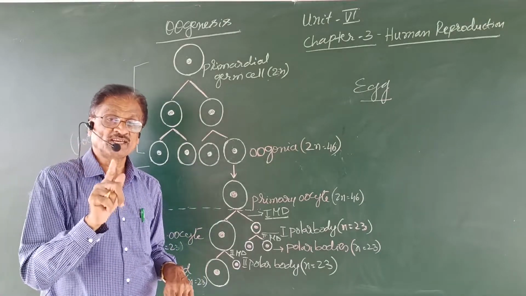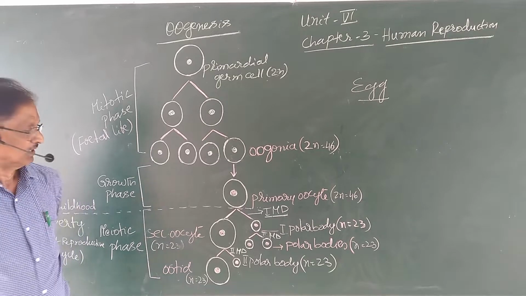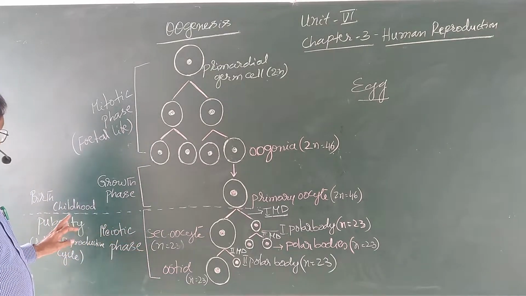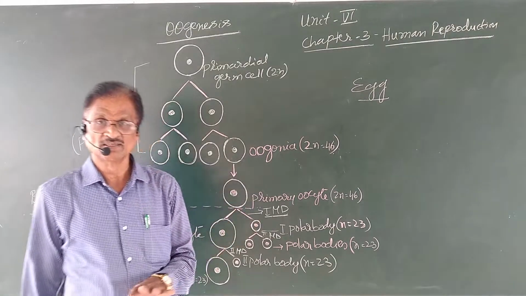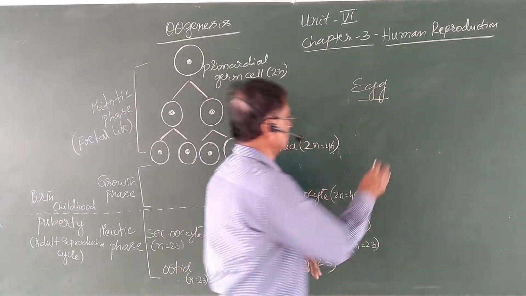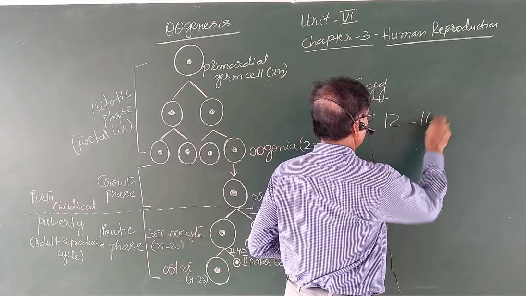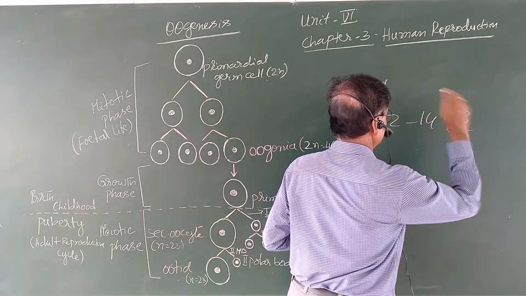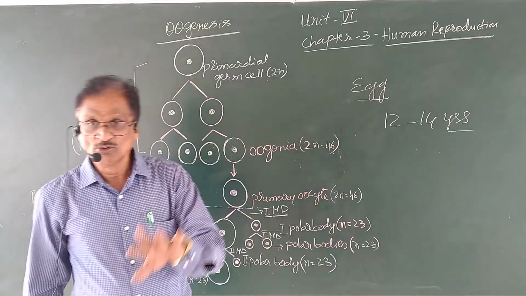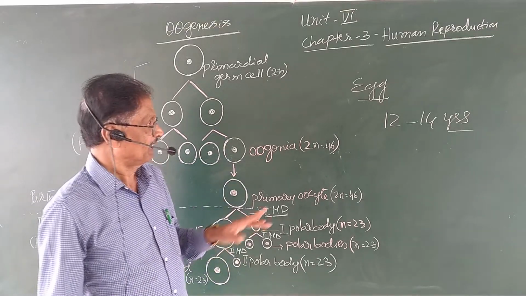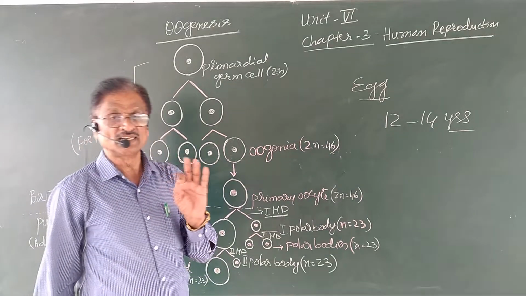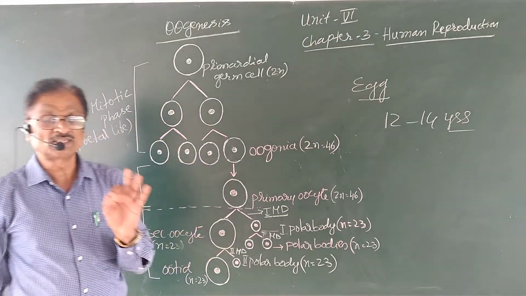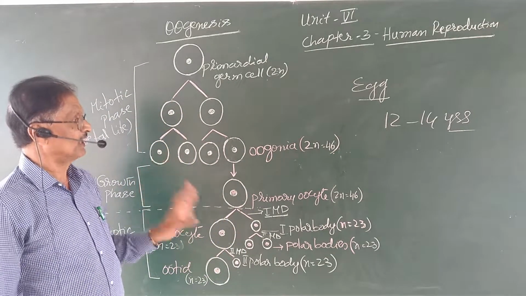Puberty, as you are aware, is the attaining of sexual maturity in a girl, which usually occurs between 12 to 14 years of age. During this period, there is discharge of an unfertilized egg from her body with little loss of blood.